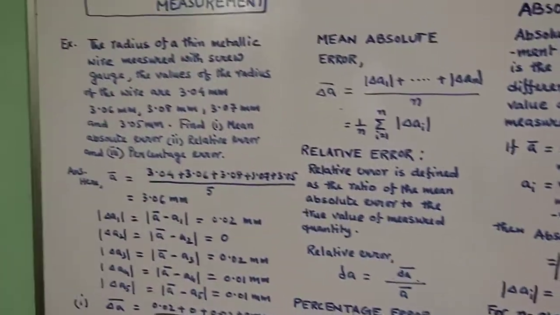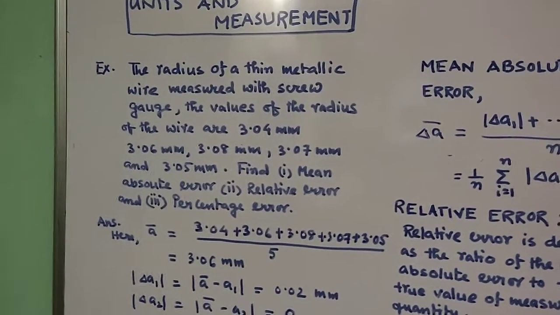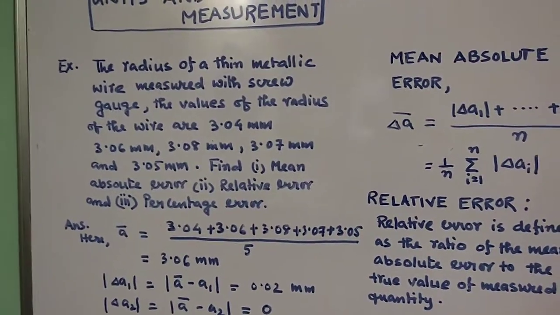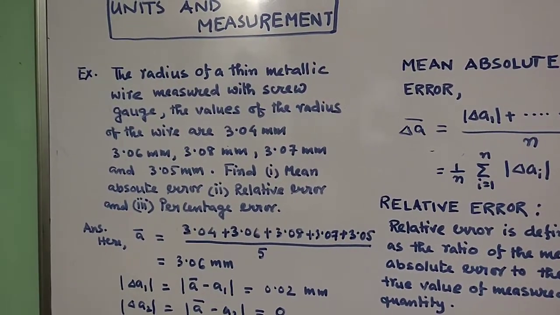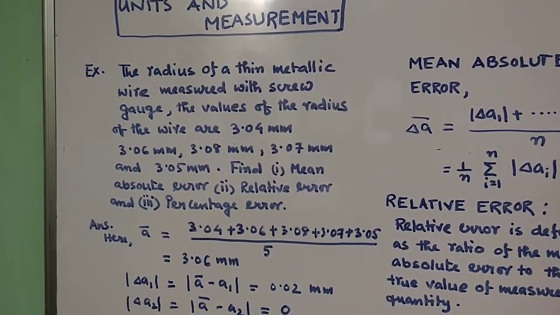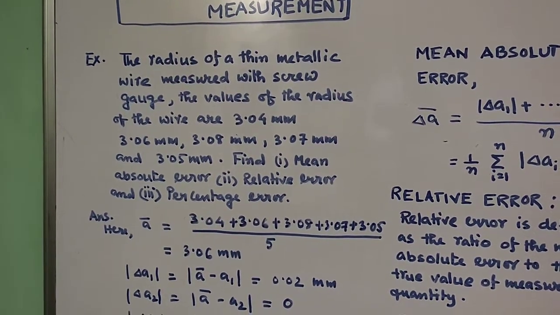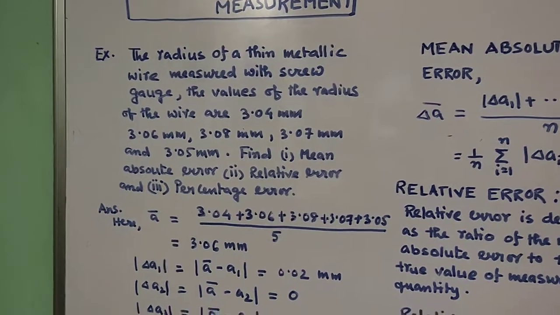Now things become more clear once you take the example, and the example is like this. The radius of a thin metallic wire is measured with a screw gauge. Screw gauge is an instrument, we will get to this later during our practical class. The values of the radius of the wire are 3.04 mm, 3.06 mm, 3.08 mm, 3.07 mm and 3.05 mm. Find the mean absolute error, relative error and percentage error.